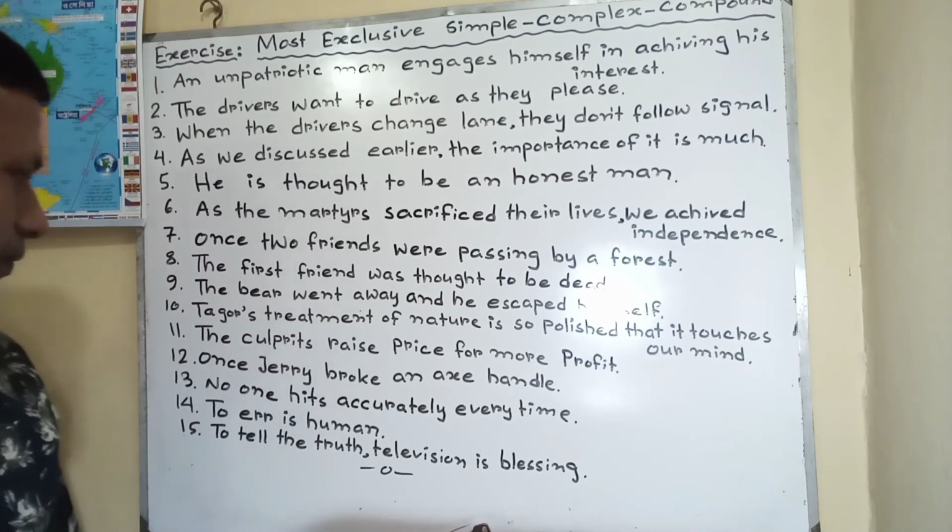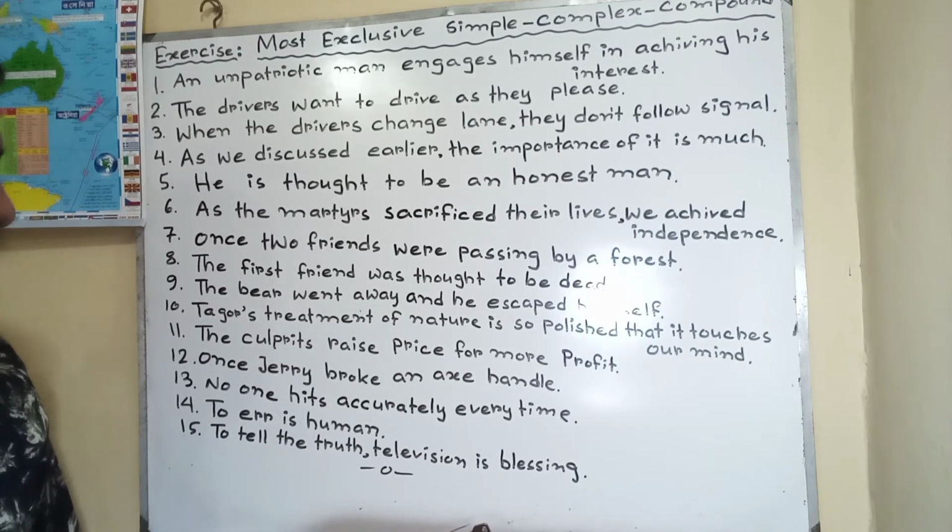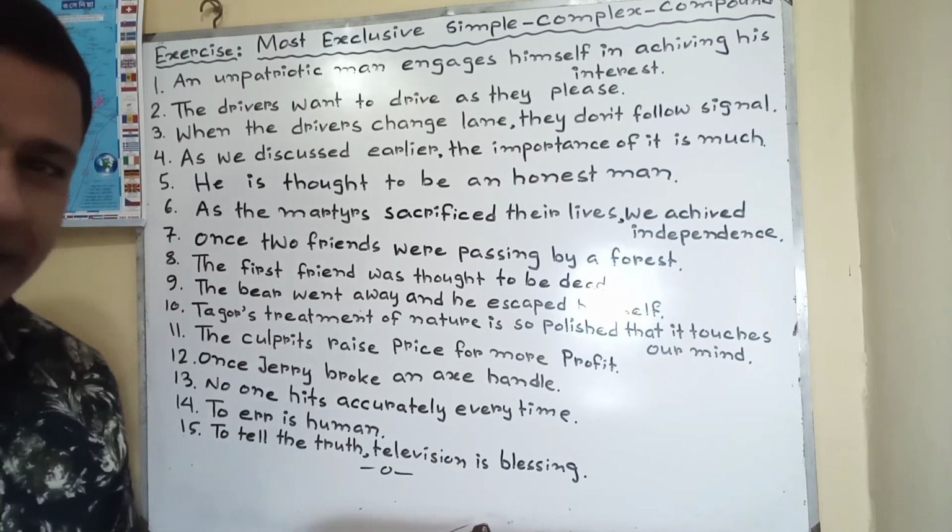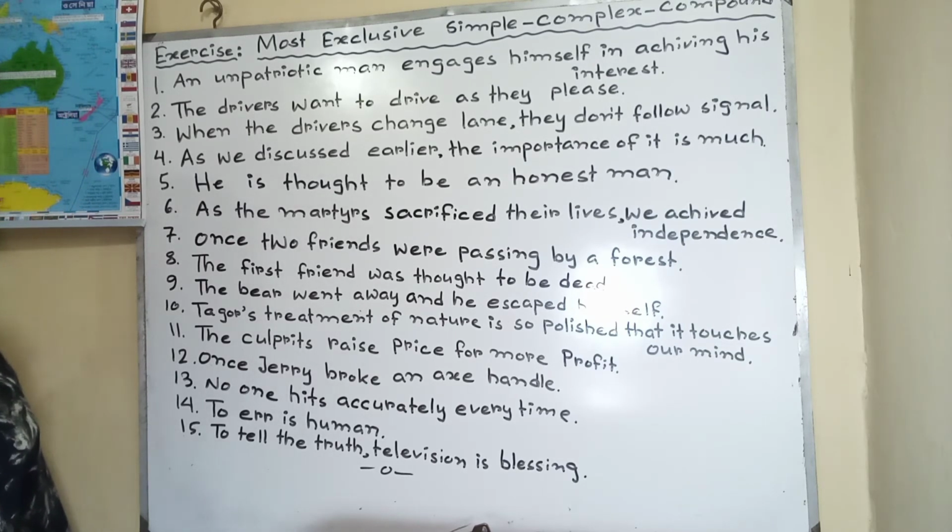11 number. The culprits raise price for more profit. Complex: the culprits raise price so that they can get more profit. Compound will be: the culprits want to get more profit, and so they raise price. 12 number.